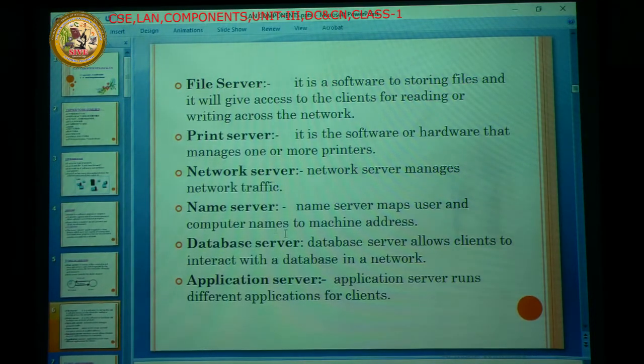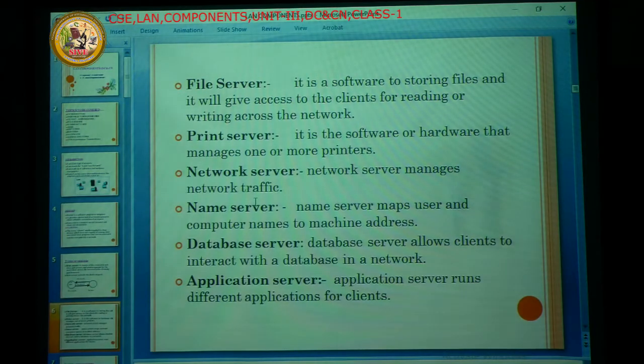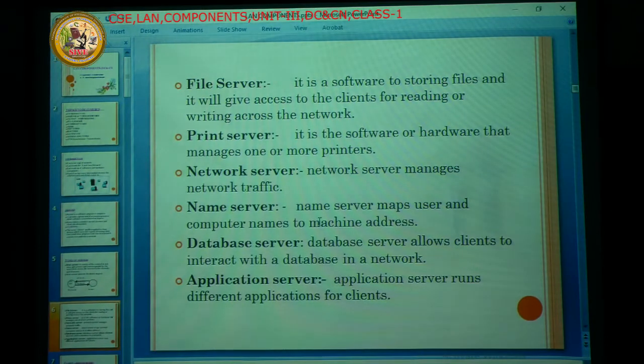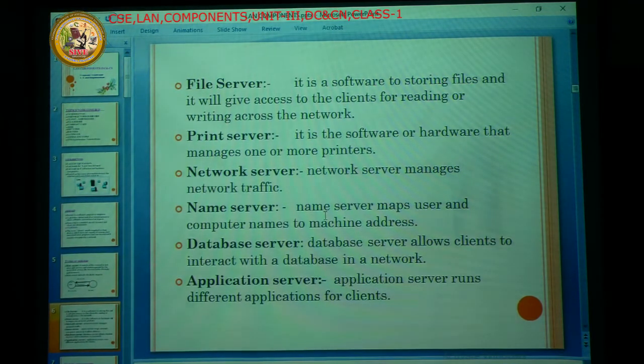Next one is the name server. The name server maps user and computer names to machine addresses. What is the meaning of name server? For example, we are going to connect to a server by typing an IP address or machine address. Like a student roll number, every system has one address, and that address is nothing but the IP address.